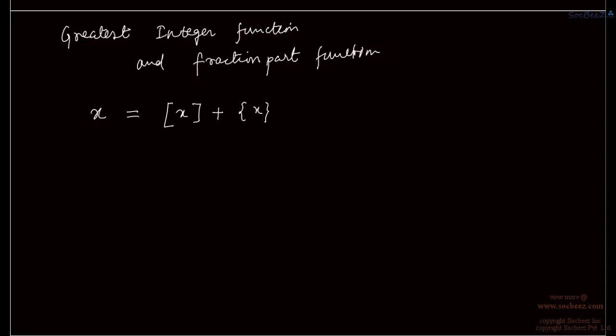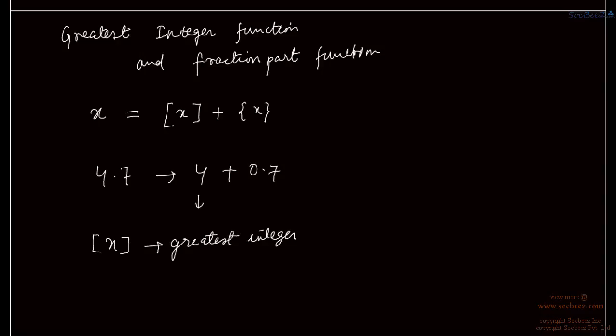Let us take an example, say a number x is 4.7. So 4.7 has an integral part of 4 and a fractional part of 0.7, right? So we call 4 the greatest integer which is less than or equal to 4.7. So this is the greatest integer less than or equal to x.